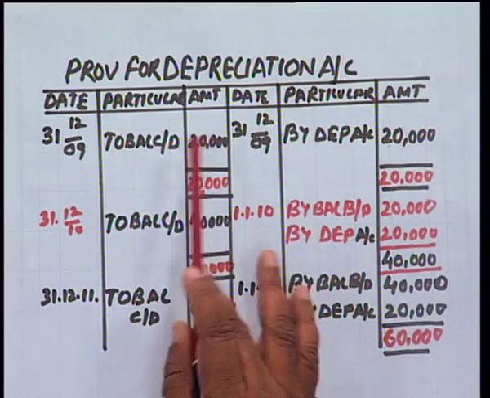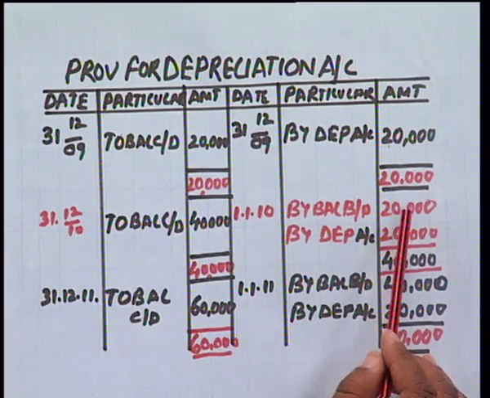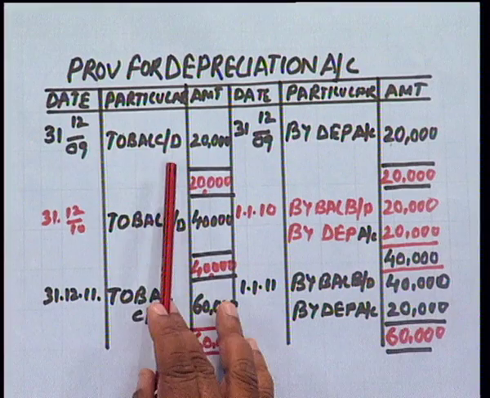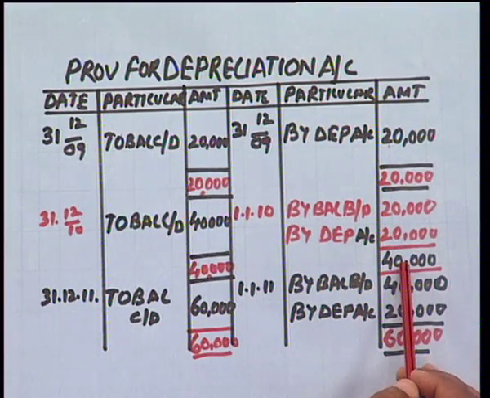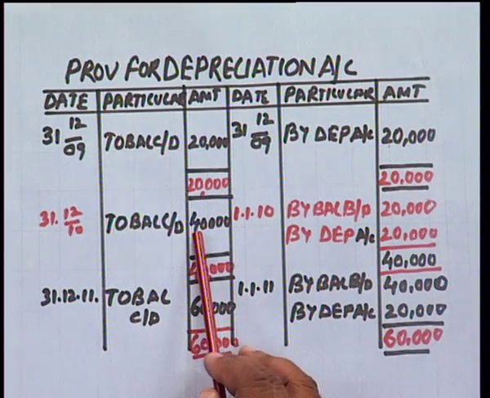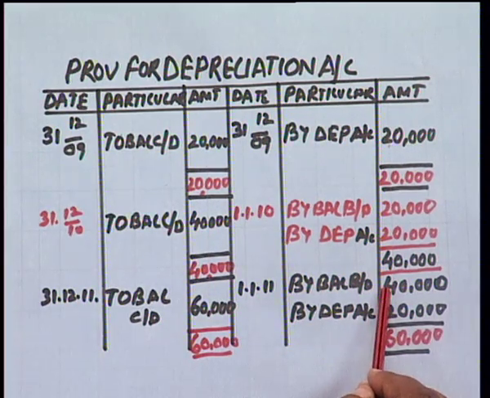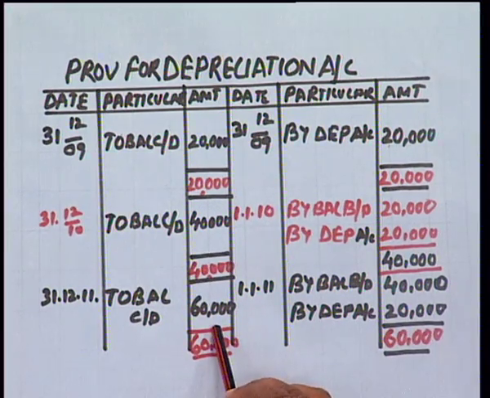So this will become a closing balance at the end of the year. Again it will become opening balance in the next year. Again depreciation of 20,000 will be charged to provision for depreciation. Now the total amount of depreciation at the end of the second year will be 40,000. It will appear in the balance sheet. At the beginning of the third year, 40,000 will be the opening amount of depreciation, and after charging 20,000, the closing amount of depreciation will be 60,000.